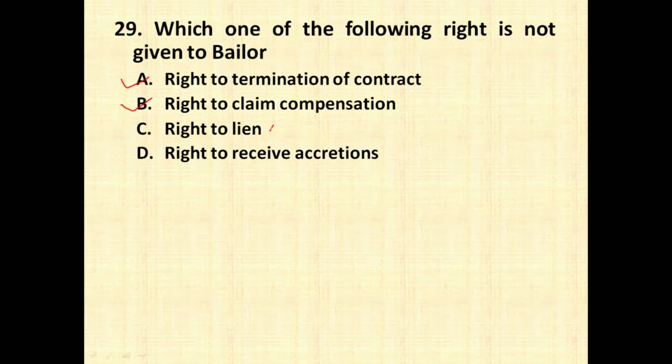Right to lien, no, this is not a right of a bailor. Actually it is a right of a bailee, that bailee can retain the property until bailor gives him the payment which he has promised him to pay. Right to receive accretions, definitely it is also a right of a bailor. Simple example is if you give a cow to your friend for few days and in the meantime you claim it back, the cow gives birth to a calf, then you can claim both cow as well as calf in that particular case. So this is what is called as right to receive accretions or addition made on that property.